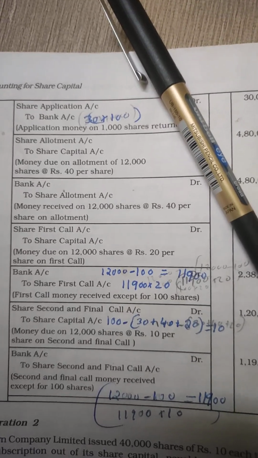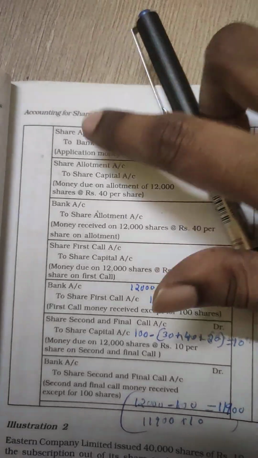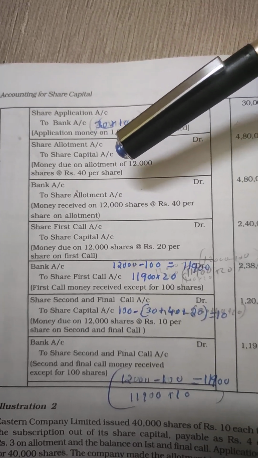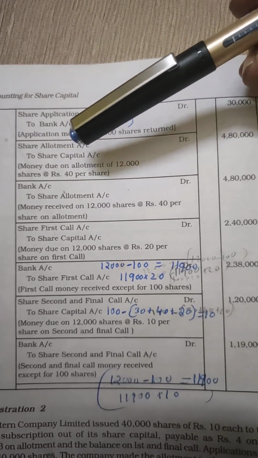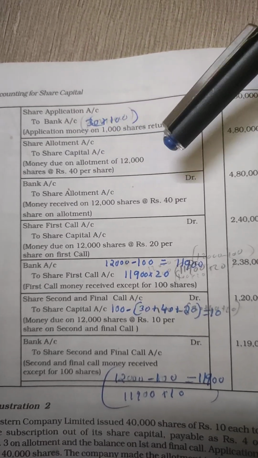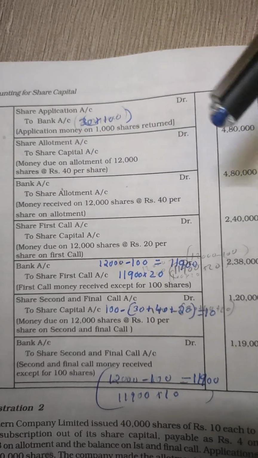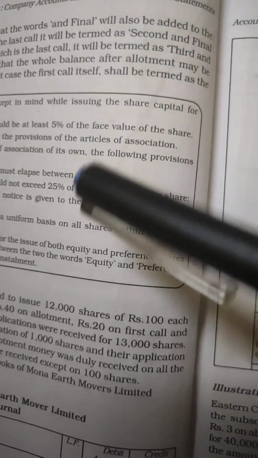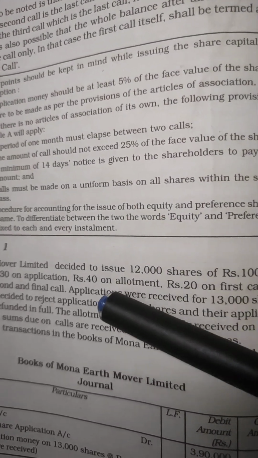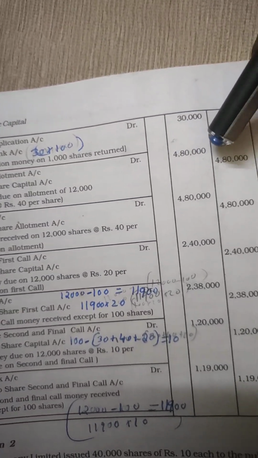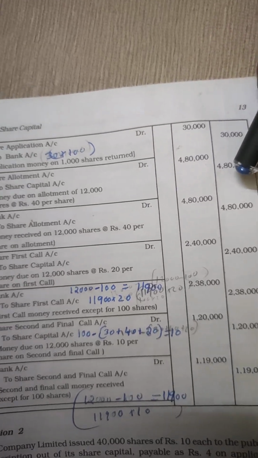Then the journal entry relating to allotment. The allotment money is due. The journal entry is share allotment account debited to share capital account. The money due on allotment of 12,000 shares at rupees 40 per share. Here the allotment for one share is 40. So 12,000 into 40 will be 4,80,000 debit and 4,80,000 credit.